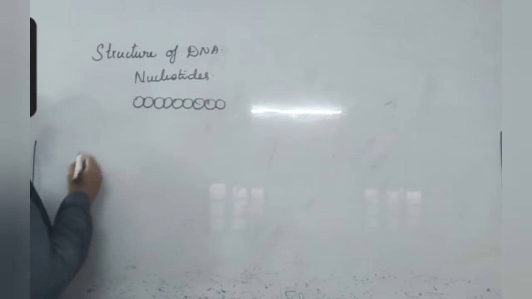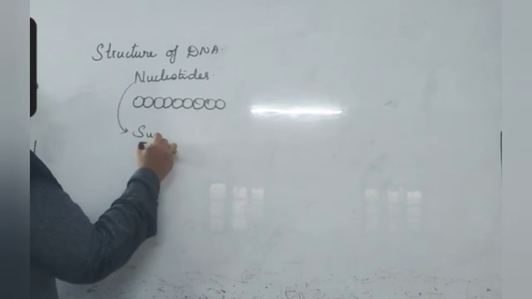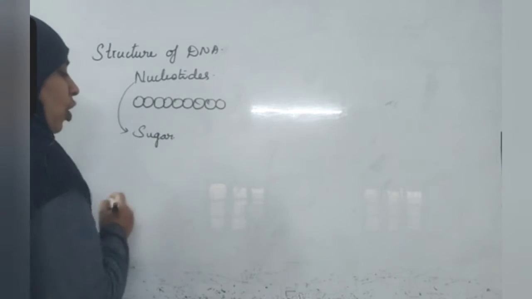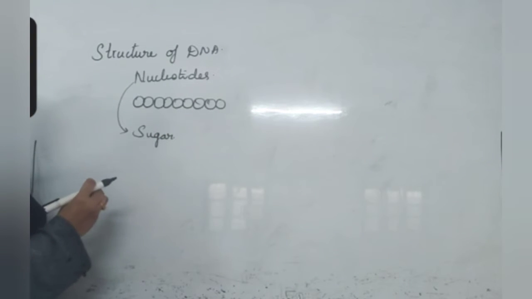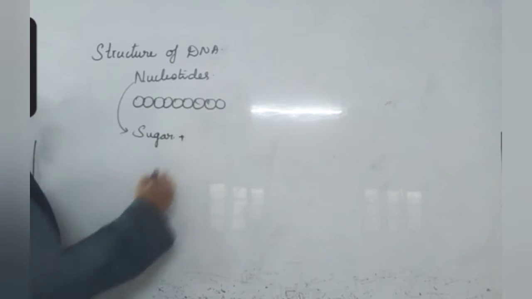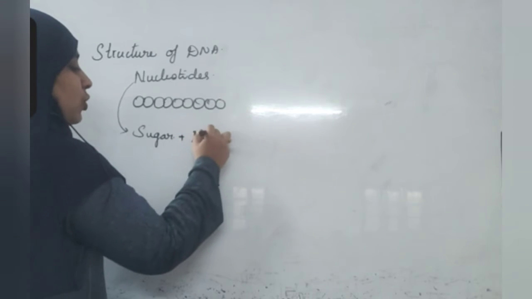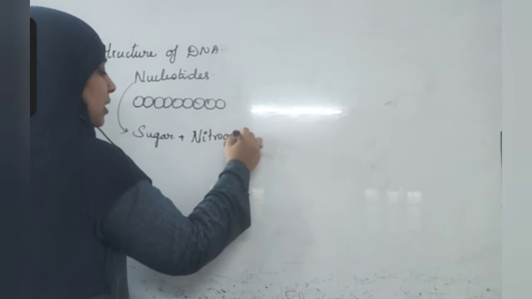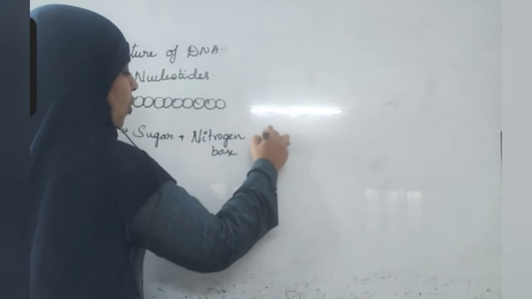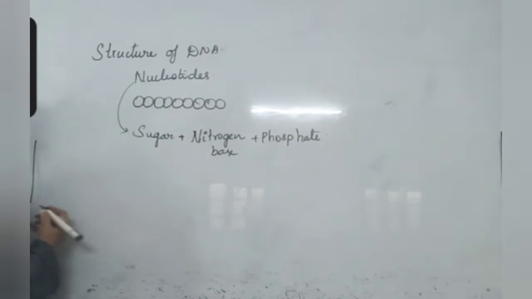Each nucleotide is made up of one sugar molecule. A carbohydrate that has sweet taste is named as a sugar molecule. A sugar molecule, one nitrogen base and a phosphate molecule together form a nucleotide.